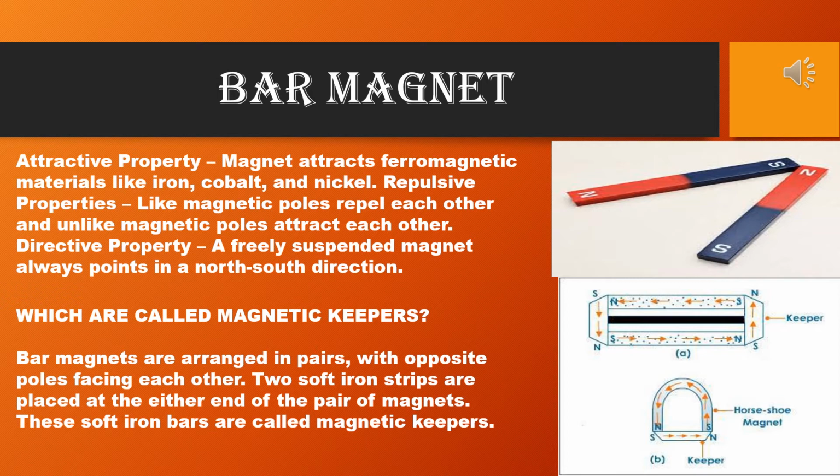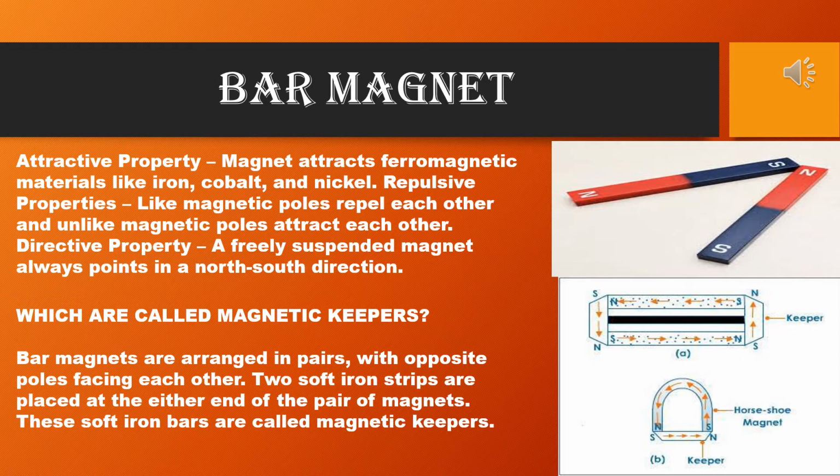Bar magnet has two properties like a proper magnet. Attractive property: a magnet attracts ferromagnetic materials like iron, cobalt and nickel. The word ferro generally comes from iron. Repulsive property: like magnetic poles repel each other and unlike magnetic poles attract each other. Directive property: a freely suspended magnet always points in a north-south direction. So these are the three exclusive properties that can be seen within a bar magnet.